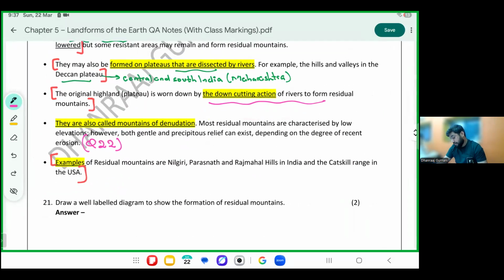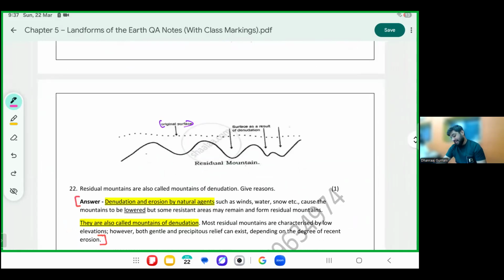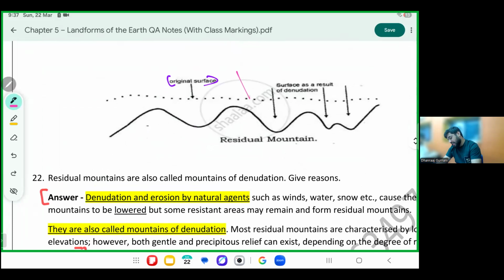Examples of residual mountains are the Nilgiri, Arasnath, and Rajma Hills in India, and the Catskill Range in the USA. Please have a look at the diagram once again. The original height goes down because of agents of denudation or erosion, like snow, water, and so on.